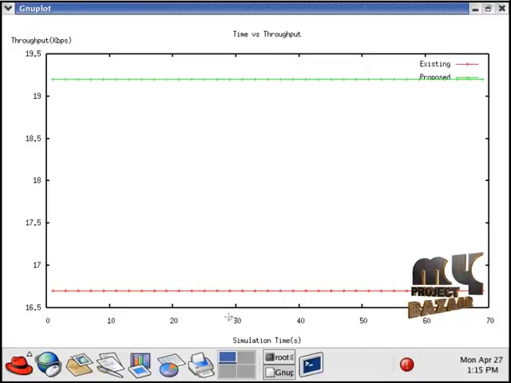Throughput: simulation time versus throughput. Throughput increases when comparing the proposed and existing system. The proposed system increases the throughput. In our project, the main objective is to block the compromised node to increase the throughput and packet delivery ratio.